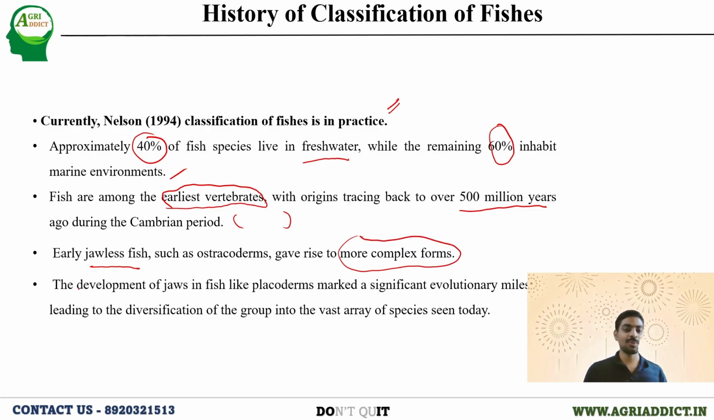The development of jaws in fish is considered a significant evolutionary milestone in fish evolution, because earlier only jawless fishes were there. Now, with the development of jaws, their food habit also changed, meaning they may go for predation. If they were earlier herbivorous, they would now go for predation, and that led to the diversification of the group.